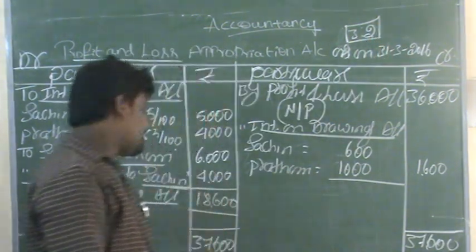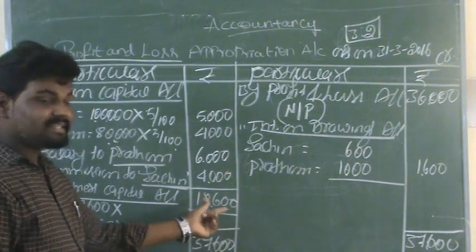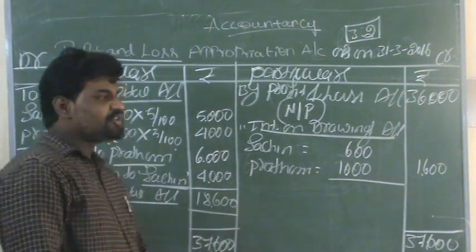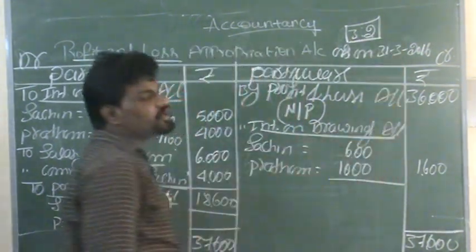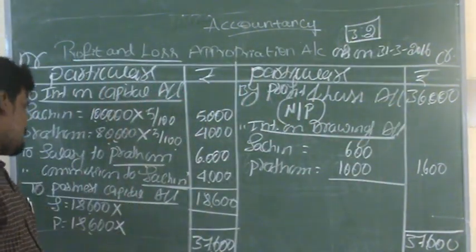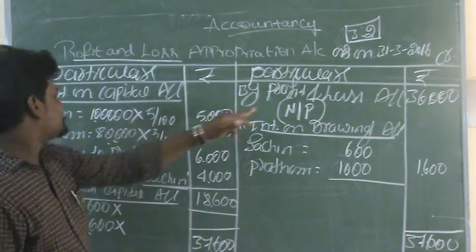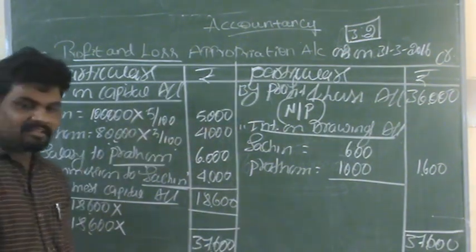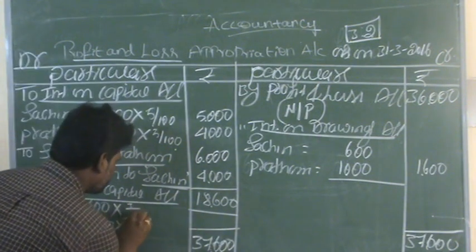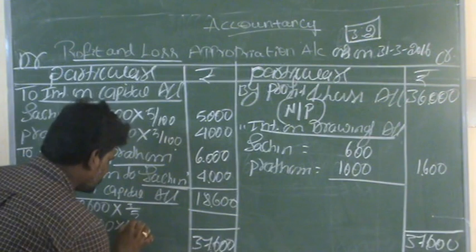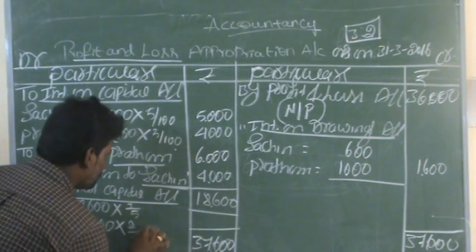Whatever the profit in the business, we need to distribute it according to this ratio. 3:2, where 3 is the share of Sachin and 2 is the share of Pratham. 3 plus 2 is 5. So 3 divided by 5 and 2 divided by 5.